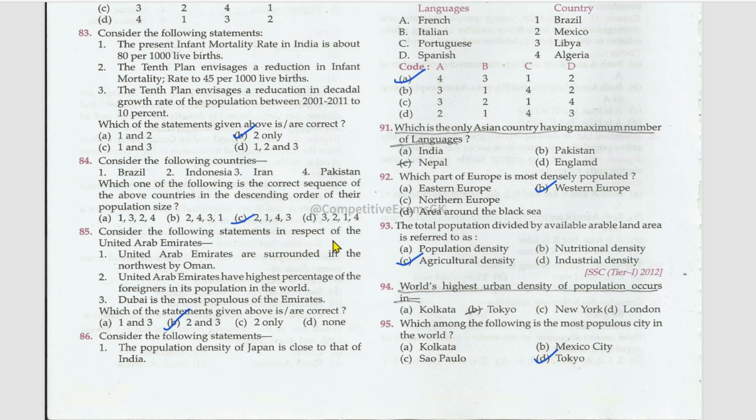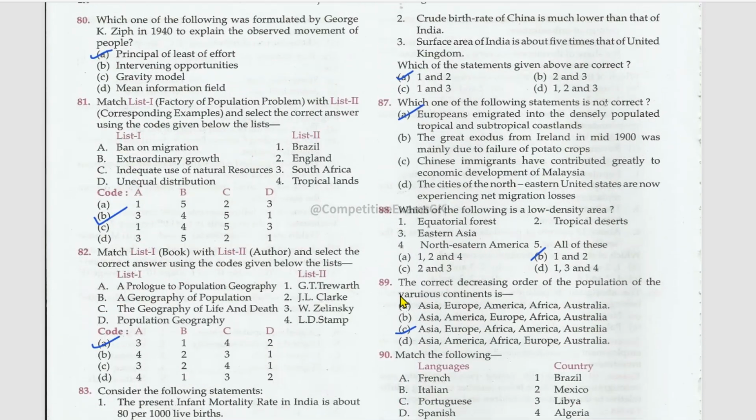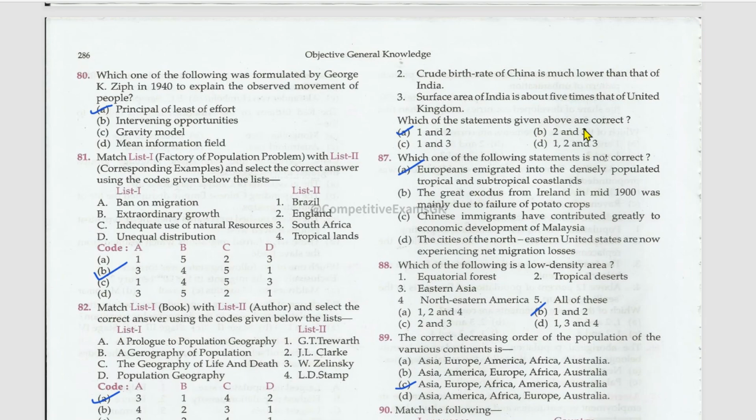Consider the following statements in respect of the UAE. Which of the above are correct? UAE is surrounded in the northwest by Oman? No. UAE has the highest percentage of foreigners in its population in the world? Right. Dubai is the most populous of the Emirates? True. Consider the following statements. Which of the statements given above are correct?